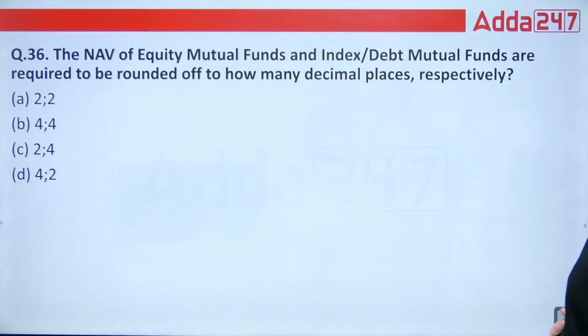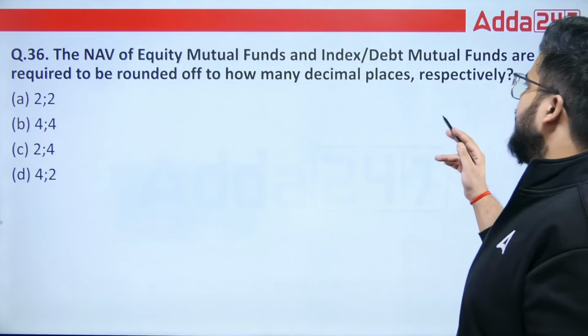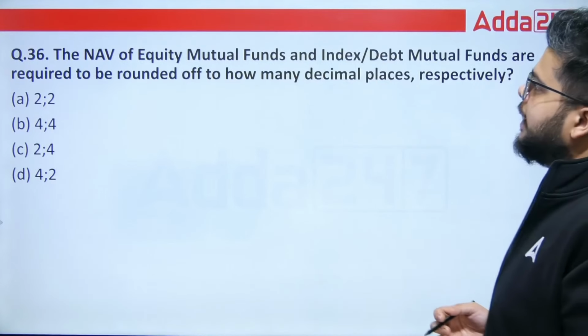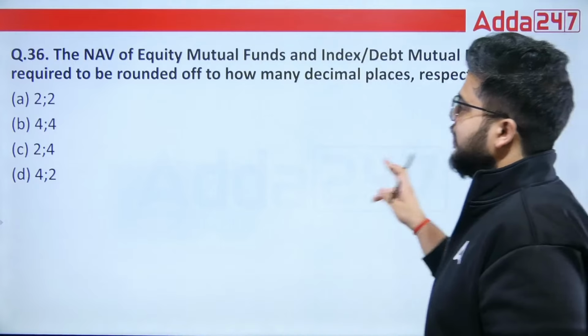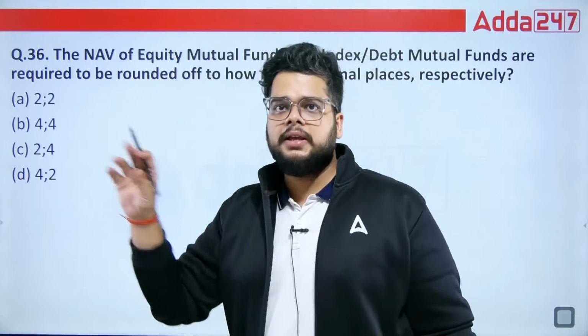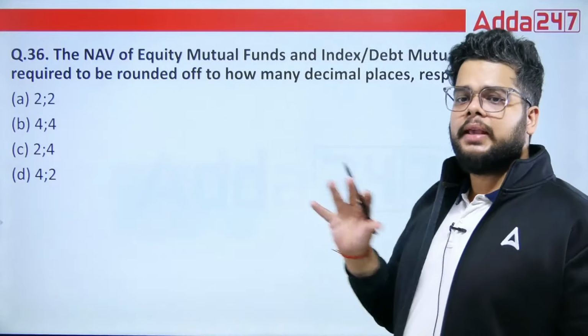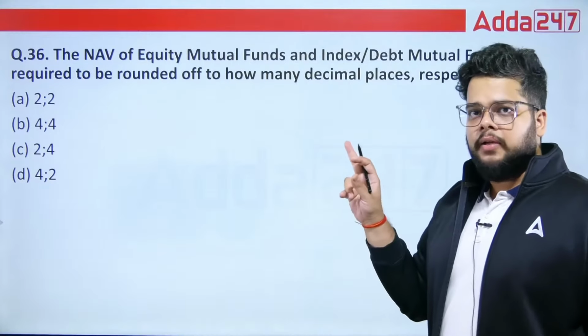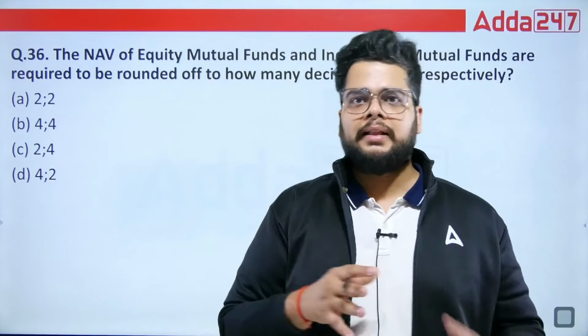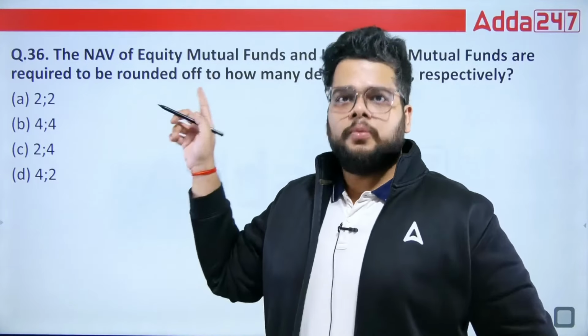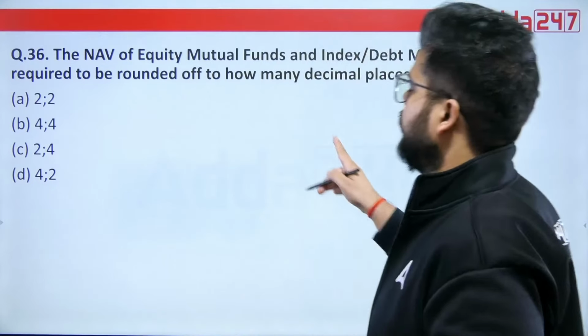Next we have the NAV of equity mutual funds and index or debt mutual funds. They are required to be rounded off to how many decimal places respectively? So always remember, NAV is the most important topic in the entire mutual fund chapter. Fine. Even if you have not read this chapter, although I always suggest that in the last week you should not read anything new, you must go through this. This chapter is the most important one.